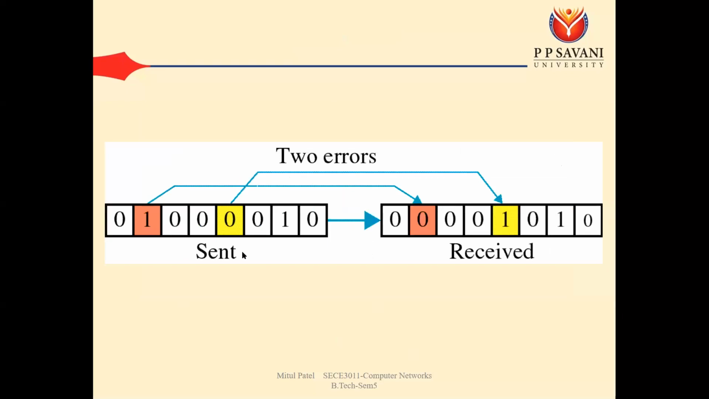So here we can say that one bit is changed at the second location and another bit is changed at the fifth location.